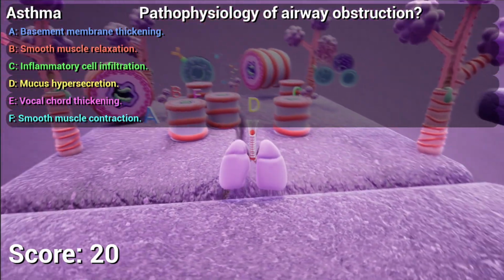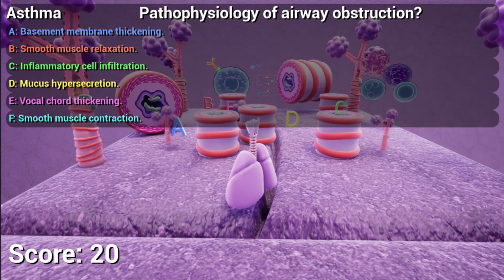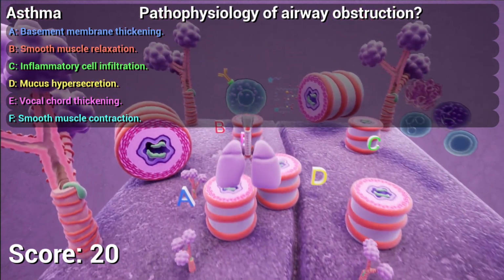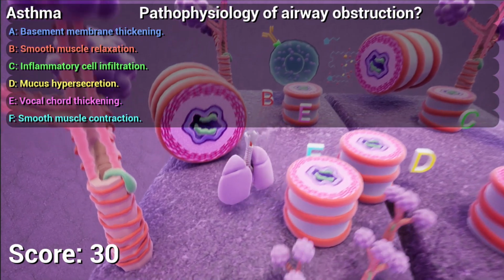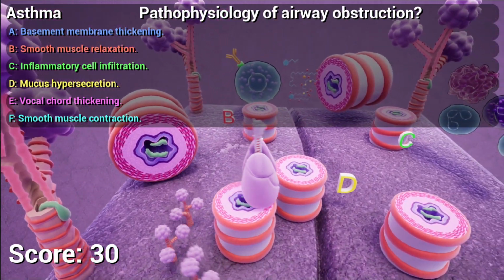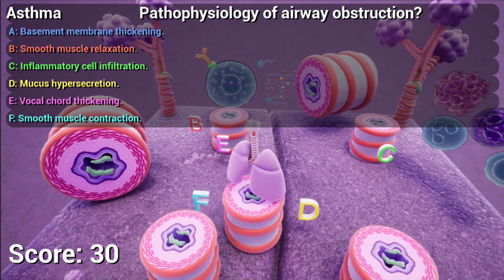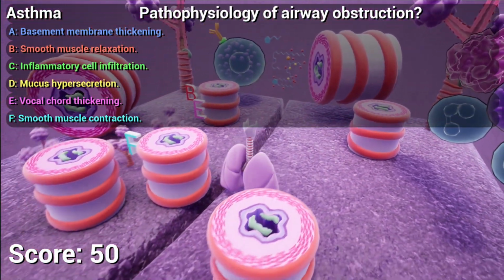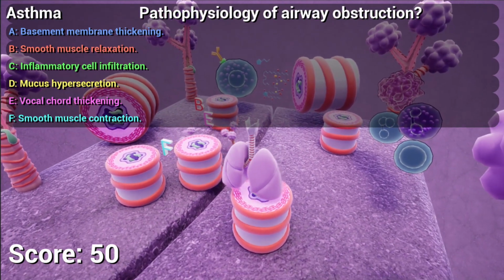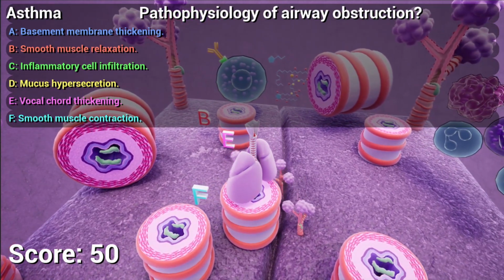What is the pathophysiology of the airway obstruction? A. Basement membrane thickening. B. Smooth muscle relaxation. C. Inflammatory cell infiltration. D. Mucus hypersecretion. E. Vocal cord thickening. F. Smooth muscle contraction.